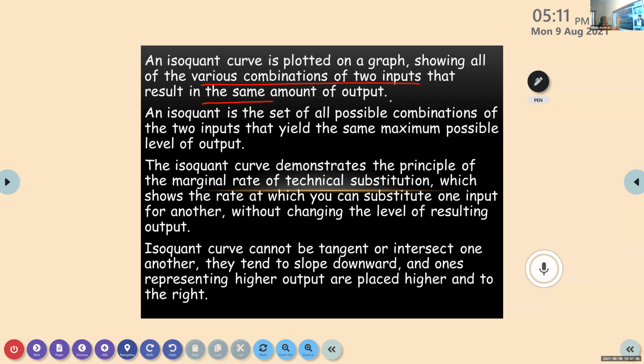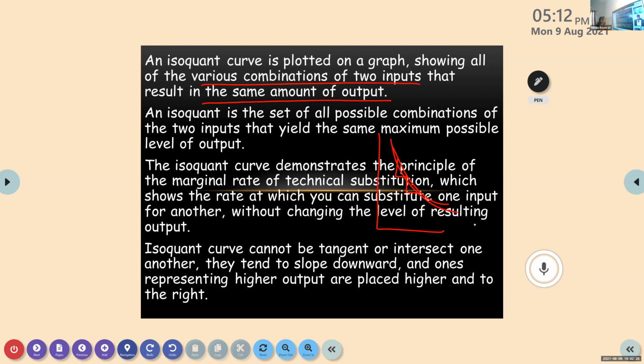Here, what are we talking? It is for the producers. What are they telling? Various combinations of two inputs. And the result is what? Same amount of output. You will have a graph like this only, like how we have in the indifference curve. You have learned that as we reduce one, we are increasing the other one. There is a particular rate at which we are substituting one commodity for the other one. Because of that reason only, we have the shape of the indifference curve like this. I told you, right?